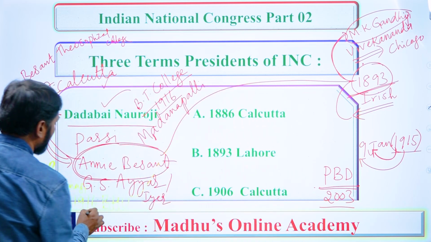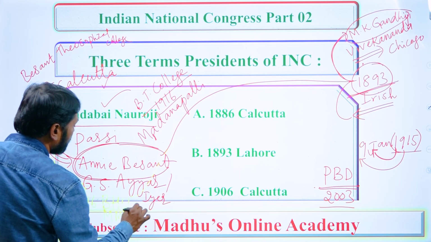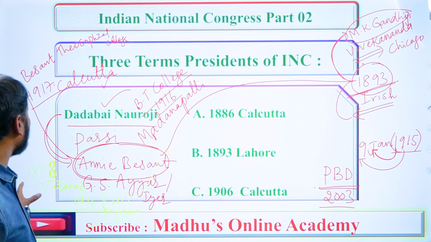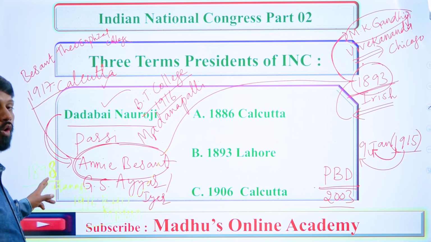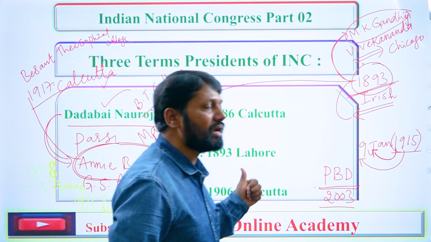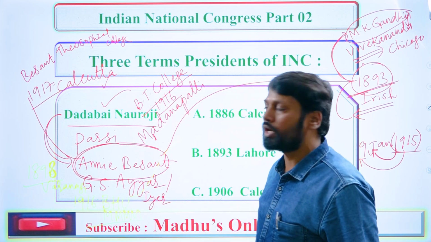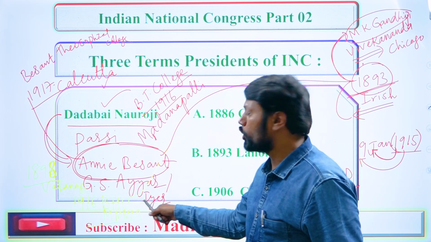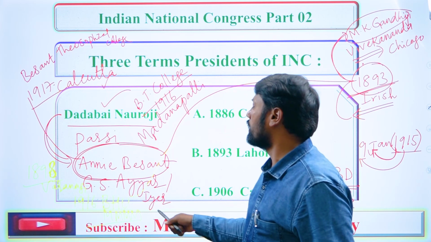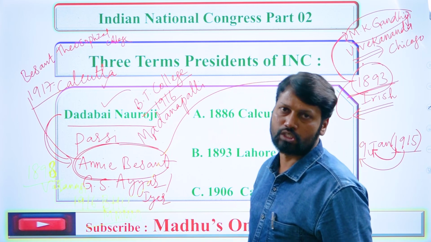So Central Hindu School, founded at Varanasi by Annie Besant in 1898, developed by 1916 into Benares Hindu University with the great efforts of Madana Mohana Malaviya. Remember this very carefully.